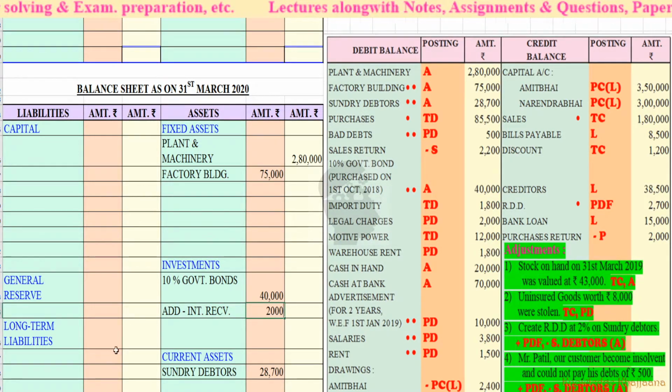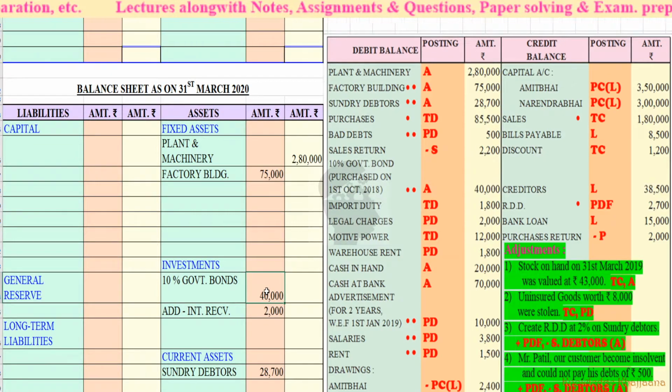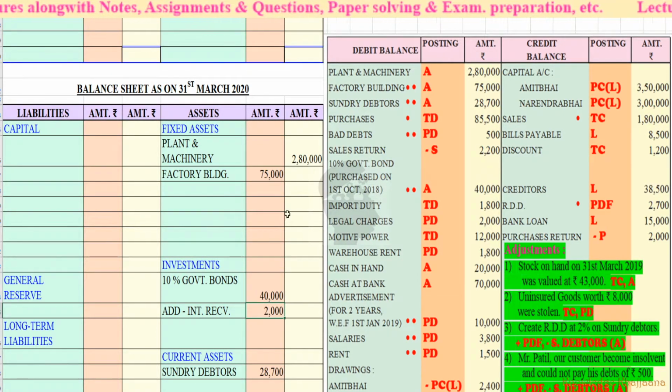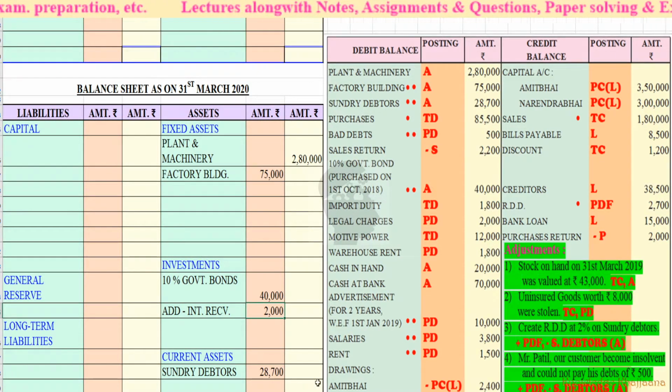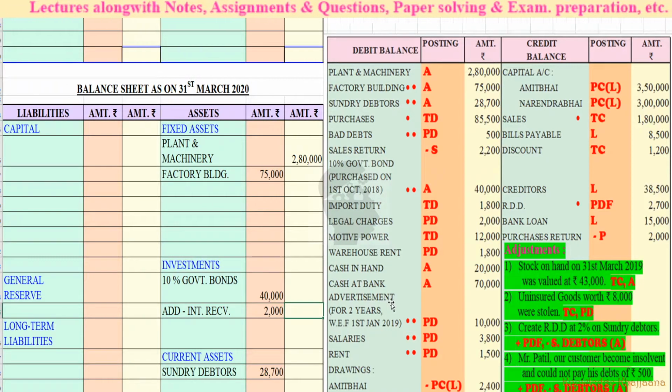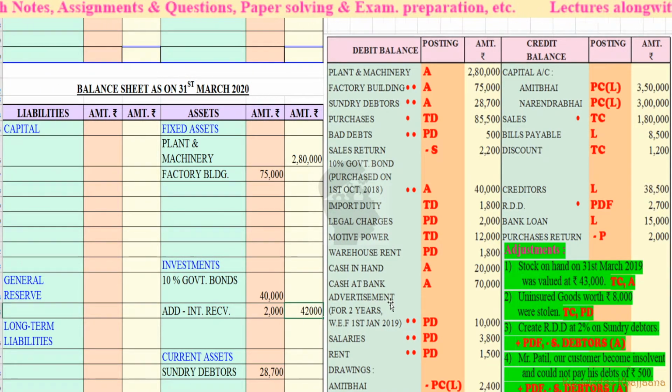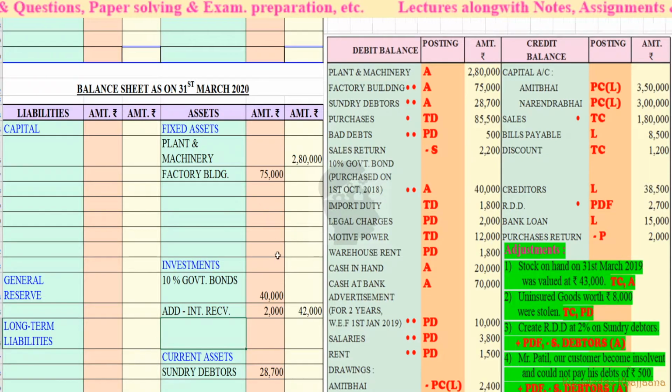So our government bonds, an asset of rupees 40,000, and interest is due on those bonds, that is rupees 2,000. So in total we have to receive 42,000, right? 42,000 will come in the outer column.